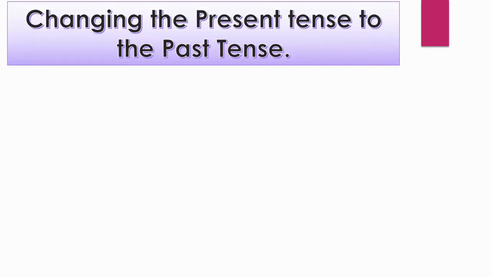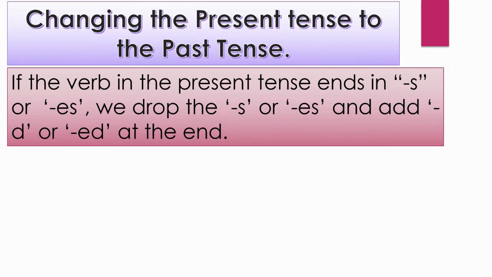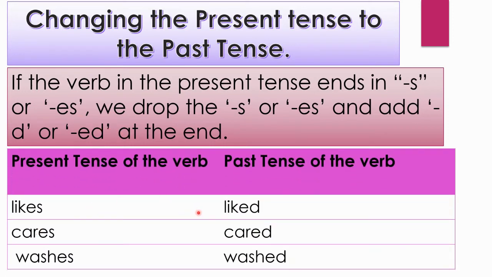Now, let us learn the rules for changing present tense to past tense. If the verb in the present tense ends in s or es, we drop the s or es and add d or ed at the end. For example, the present tense of the verb likes is changed to the past tense by dropping the s and adding d to form liked.